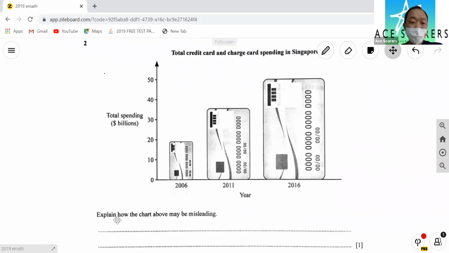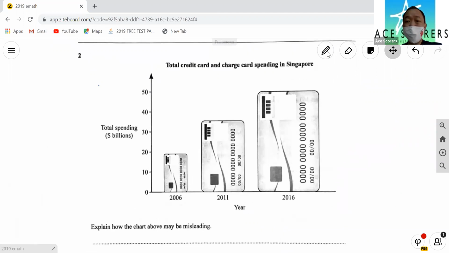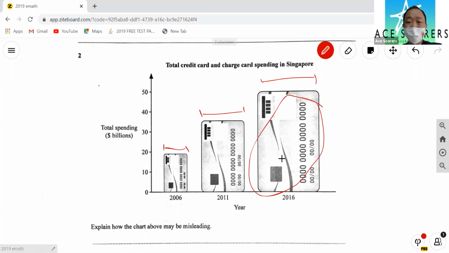Next, explain how the chart above may be misleading. Now the first thing you notice is this width. I don't know if this width means anything. But because the card is so big, it looks so significant.